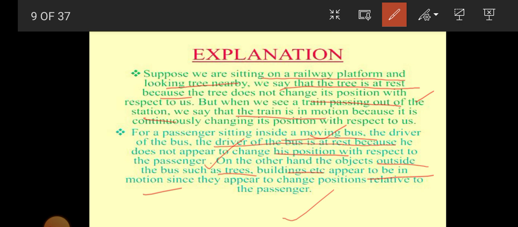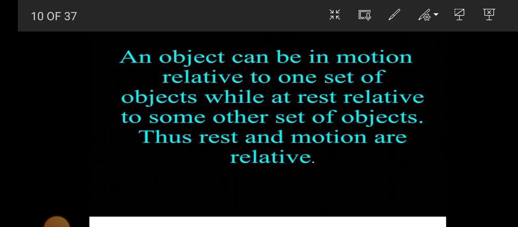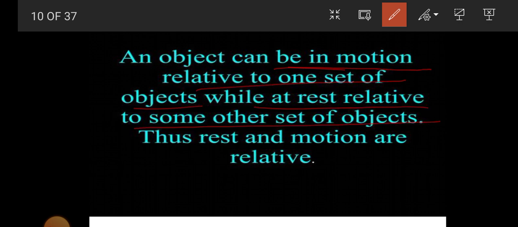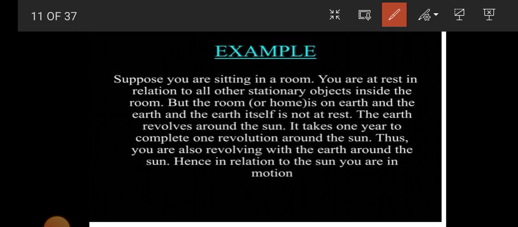Okay. Now the position of the driver will not change with respect to the passenger, but the position of the trees and buildings will change with respect to the fellow passenger. So rest and motion are related to each other. Now next, an object can be in motion relative to one set of objects while at rest with another set of objects, such that motion and rest are relative to each other. Understood? Now another example is given.